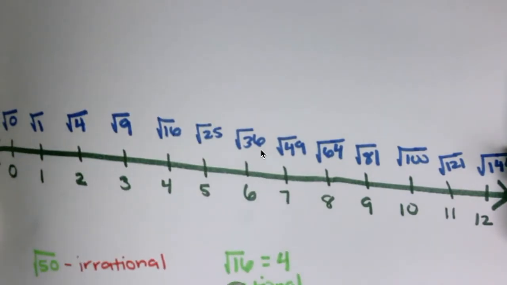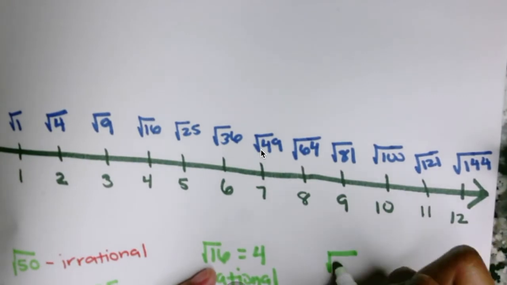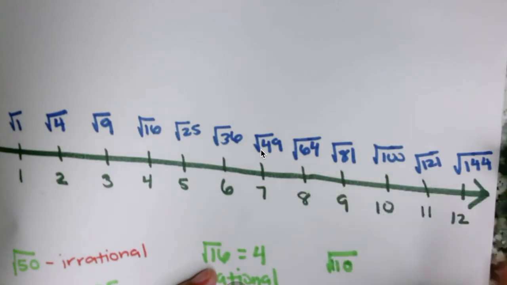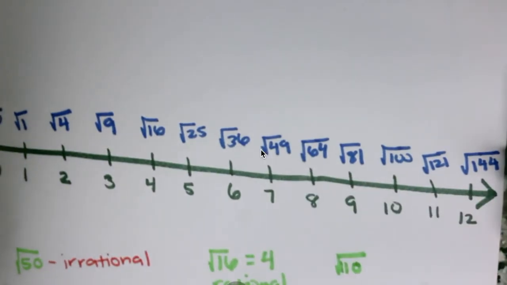Okay? So let's do something harder. Let's do the square root of 110. Let's see. So the square root of 110. I can't write it. Okay, there we go. The square root of 110. Is it up here? No, we've got square root of 100. Then it goes to 121. 110 is in between these two numbers, so I already know that it's irrational.